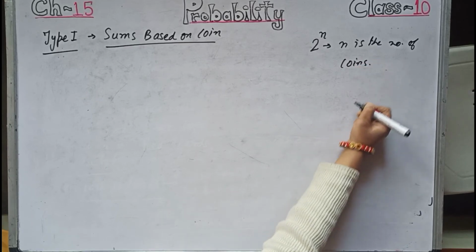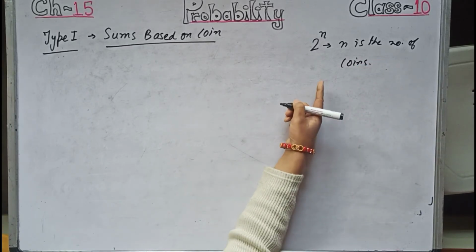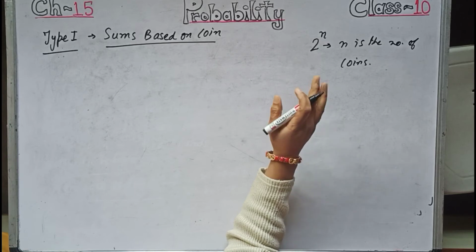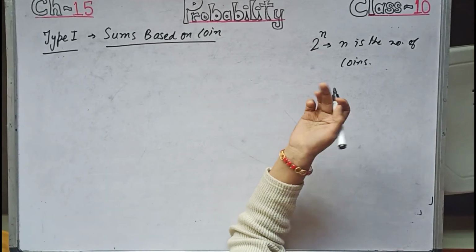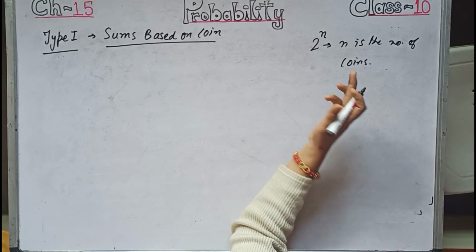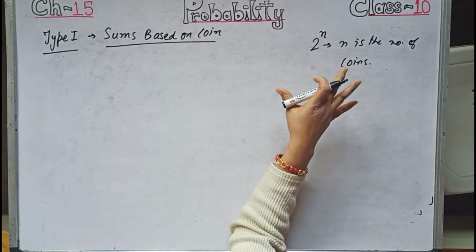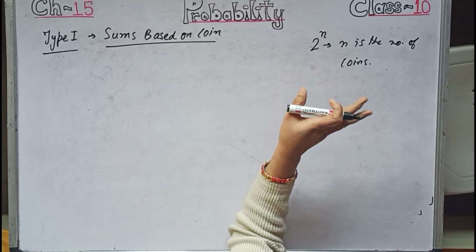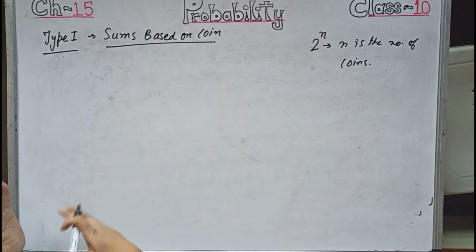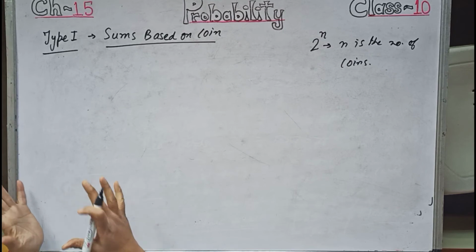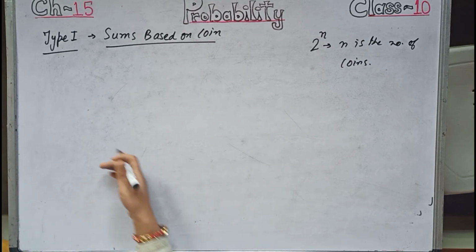where n is the number of coins that you keep in mind. Now sometimes it is said that the coin is tossed twice. So in that case you will take n as 2. The same coin, if it is tossed twice, then you will take n as 2. This much complexity will not come in class 10, but keep in mind this 2 to the power n. It will help you in finding the events when the coin is tossed.